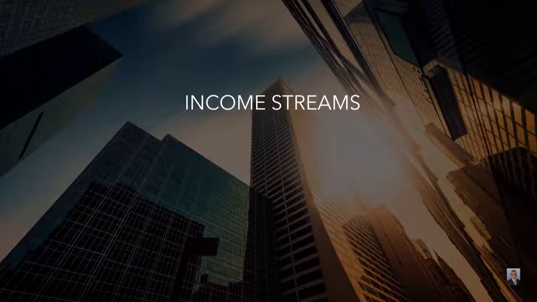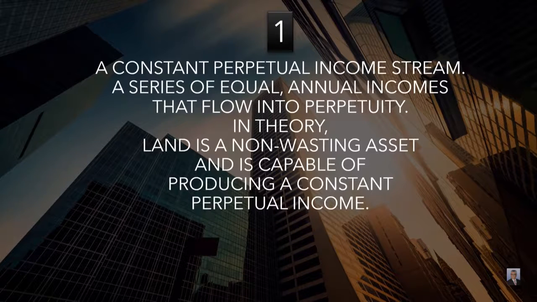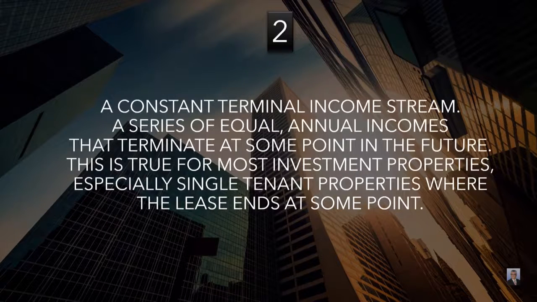The type of lease and the rent the property is getting will help you determine what kind of income stream that property generates. Let us now look at the different kinds of income streams. A constant perpetual income stream, a series of equal, annual incomes that flow into perpetuity. In theory, land is a non-wasting asset and is capable of producing a constant perpetual income. A constant terminal income stream, a series of equal, annual incomes that terminate at some point in the future. This is true for most investment properties, especially single-tenant properties where the lease ends at some point.